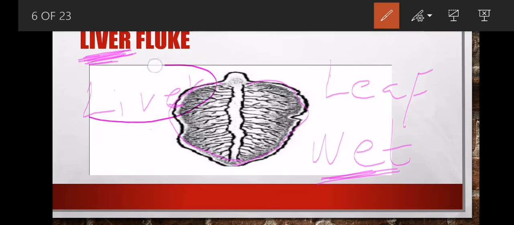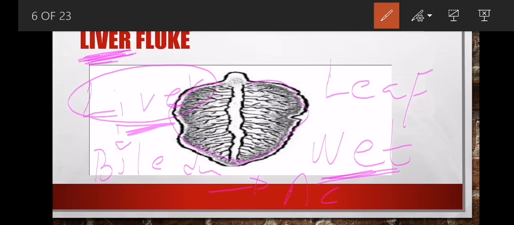The eggs will mature in the liver, and then move to the bile duct, then from the bile duct go into the alimentary canal, or the small intestines. So we say it's a liver fluke because mostly it affects what? The liver. So that's how you have to identify it.